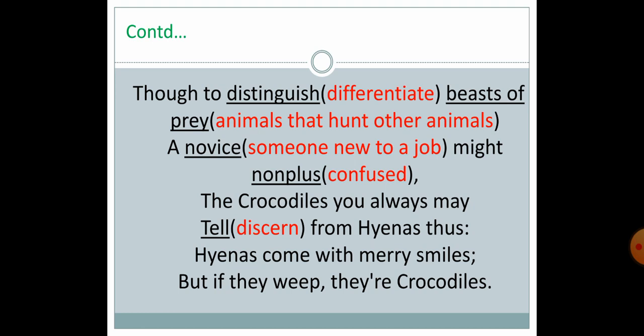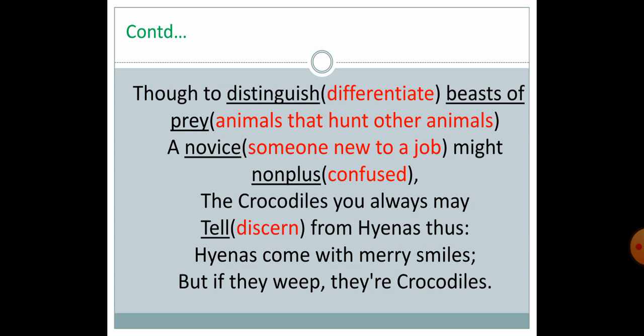When the hyenas fight among themselves, they laugh. You can see some videos on YouTube also. The hyenas laugh when they have their victims dead. That's why he said that the hyenas come with merry smiles. Merry means happy, joyful.